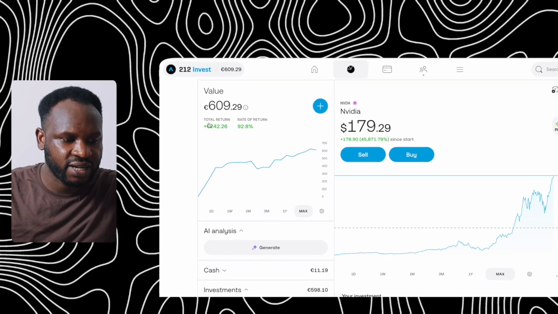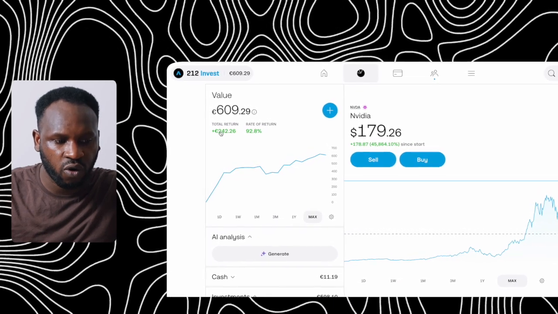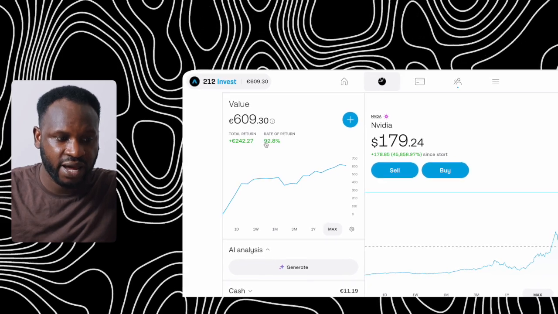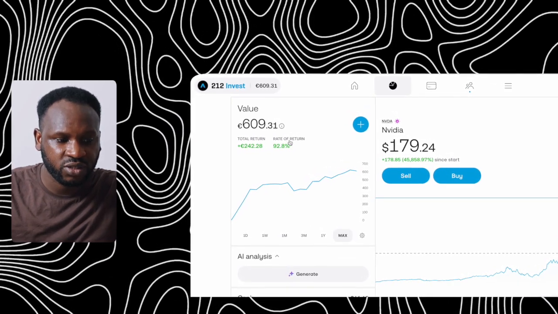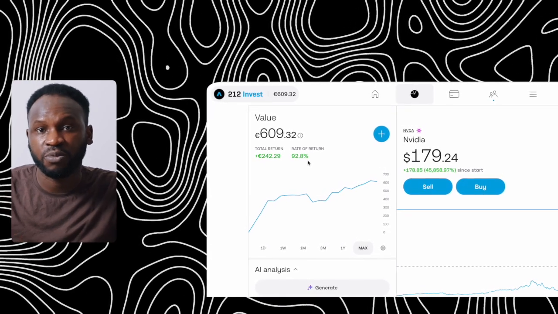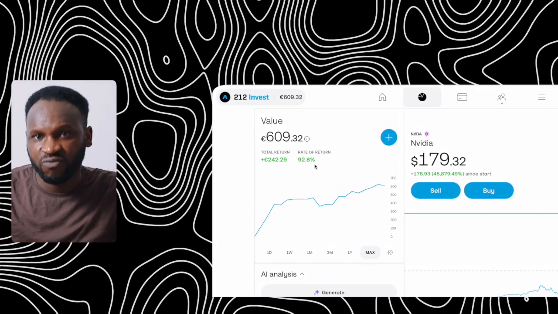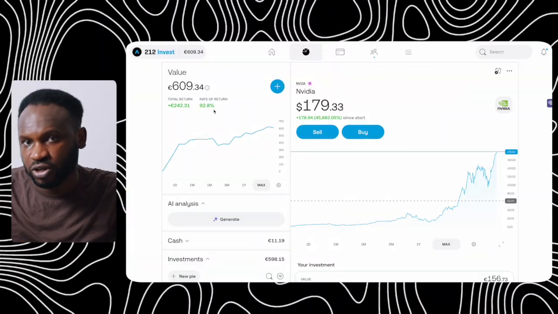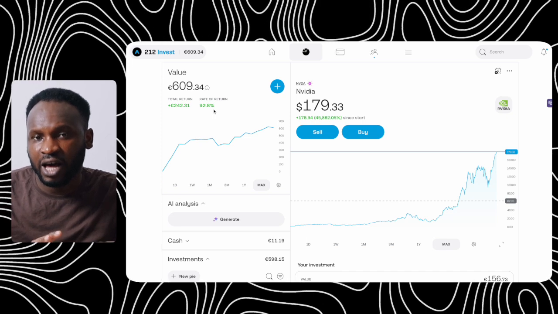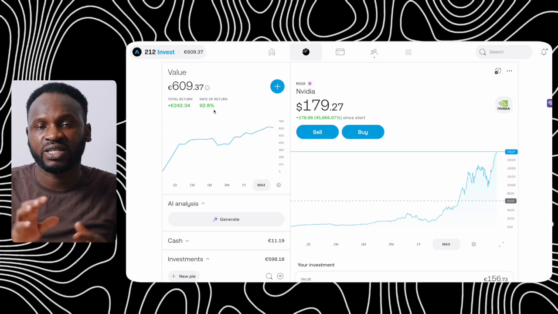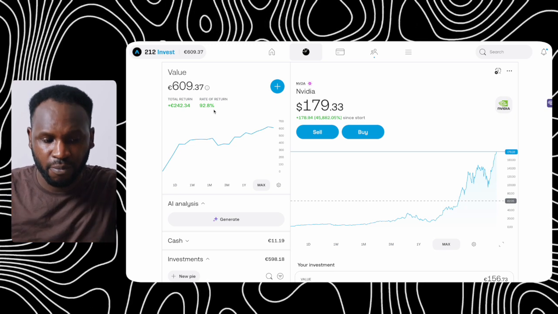And you can see that I have gotten a total return of 242 euros plus, and the rate of return is 92.8%, which for me is very, very good if you are investing into the S&P 500. This is what you want to be seeing. You don't want to be seeing things that are going to bring you down. You want to be seeing things that are going to be raising you up. What I mean by things is stocks that are going to be raising your money up.